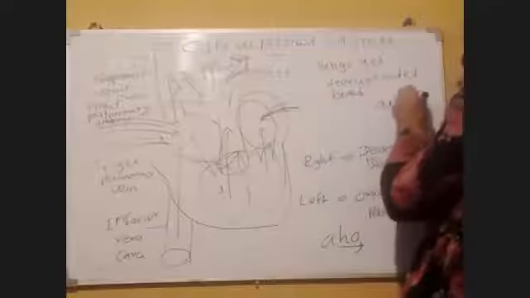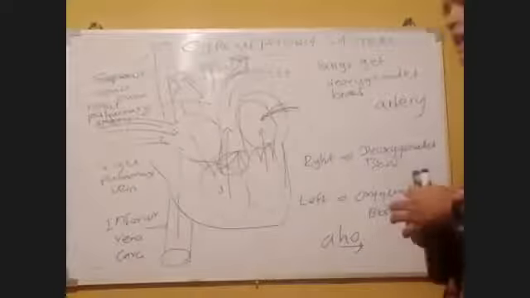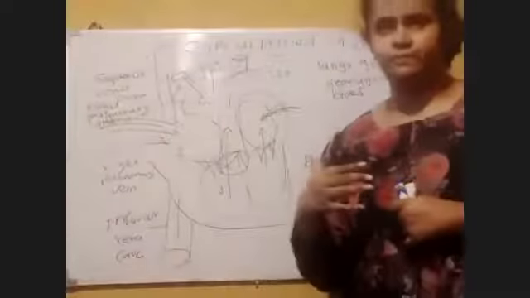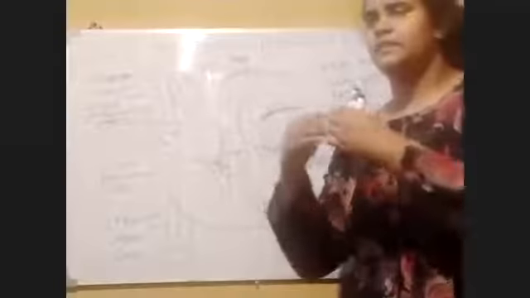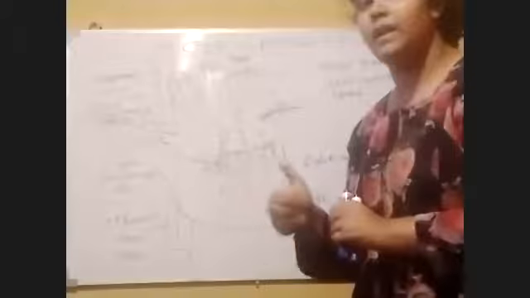But what is the name of the artery? That is the question we have. The artery that sends blood to the lungs and brings blood from the lungs, everyone calls it pulmonary.